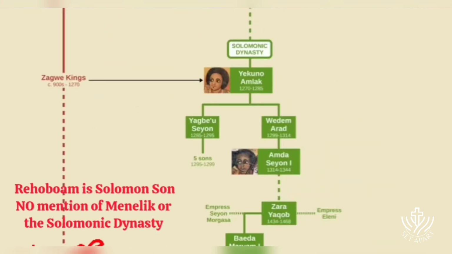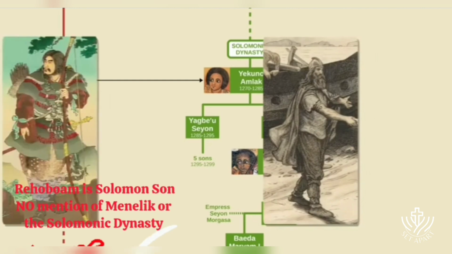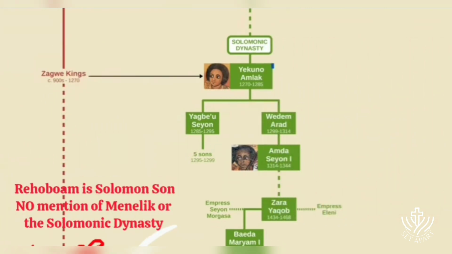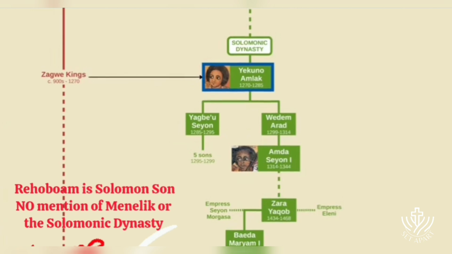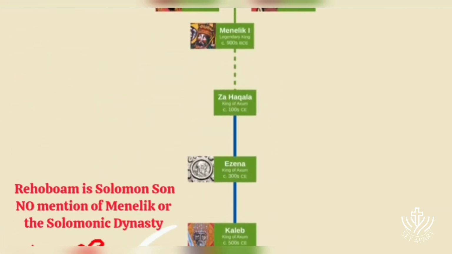Royal dynasties, whether they be from Africa, Europe, Asia, etc., often trace their origins back to some sort of legendary beginnings. For example, Denmark traces its royal family back to the legendary Viking named Ragnar Lodbrok, and the Imperial House of Japan traces its lines back to a legendary emperor named Jimmu. Connecting one's dynasty to a revered person from the distant past was a way to legitimize one's rule in the present. In the case of Ethiopia, when Yekuno Amlak defeated the Zagwe kings to become emperor, it was claimed that he was simply re-establishing the rule of the dynasty that went all the way back to King Solomon.